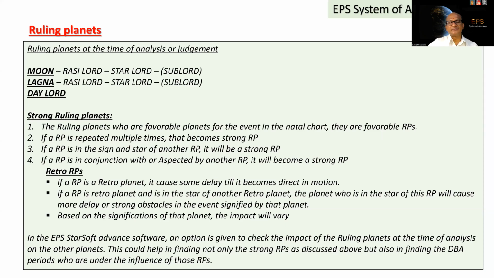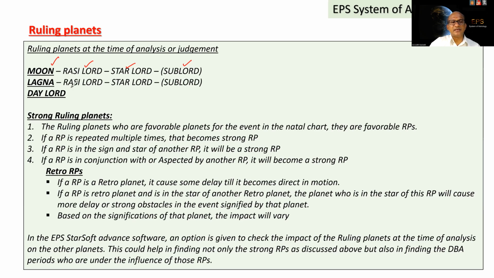What are ruling planets? Ruling planets are nothing but, at the time of analysis, if we check the transit of the moon and lagna, in which rasi, which star and sub, these transits of the moon and lagna are ruling that moment. In other words, at the time of analysis or judgment, check the moon in which rasi, which star, and of course the sublord can also be considered.